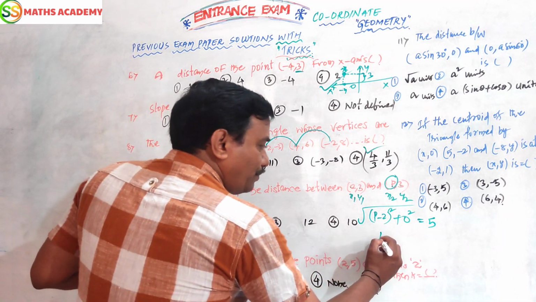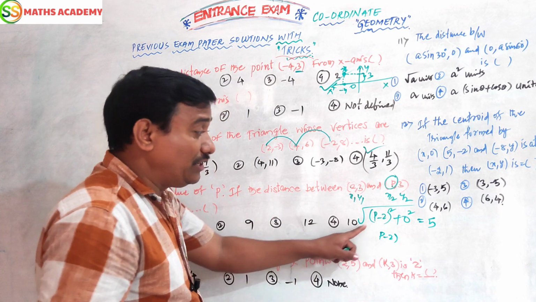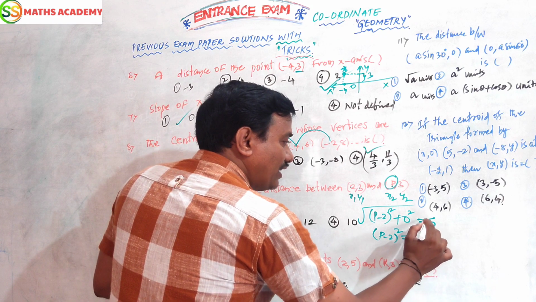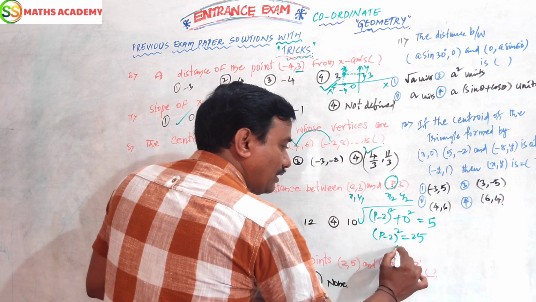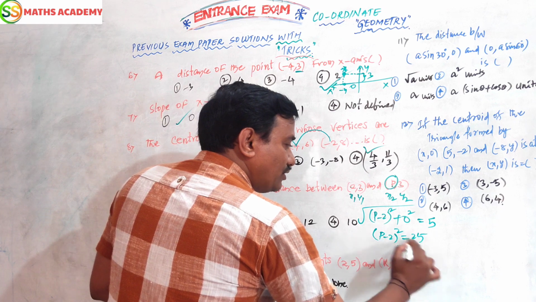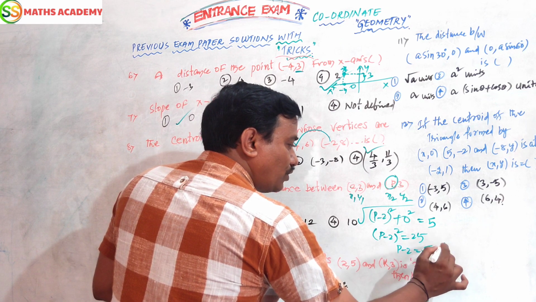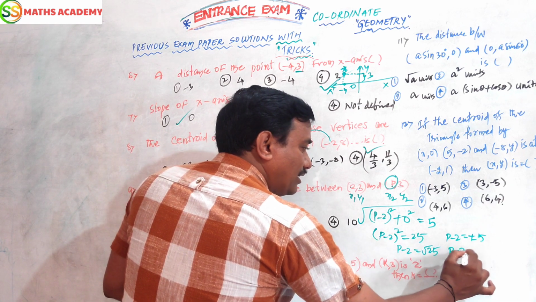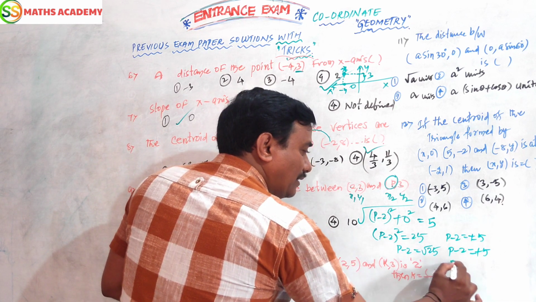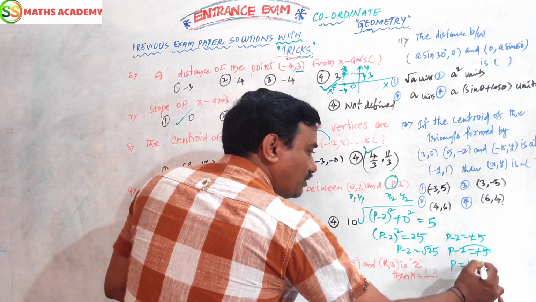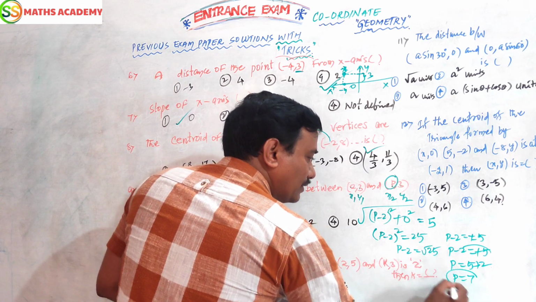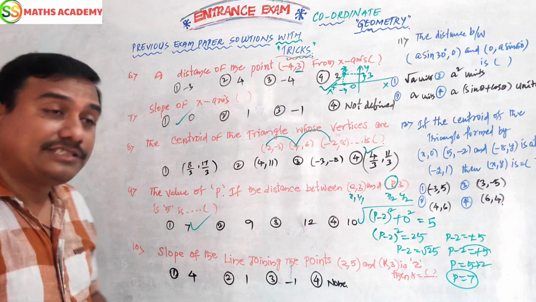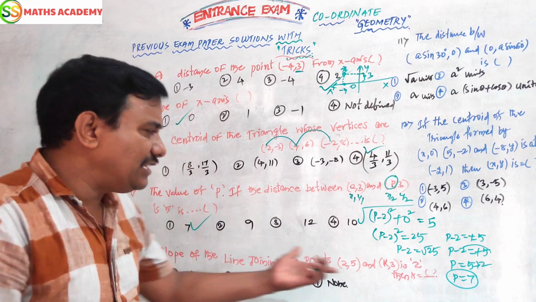Okay. Now P - 2. Everybody expands here, but don't expand. (P - 2) whole squared equals 25, squaring both sides. Then P - 2 equals the square root of 25, so P - 2 equals plus or minus 5. Suppose I take plus 5: P = 5 + 2, transferring 2 to the right side. So P is 7. This is the answer. Very easy.